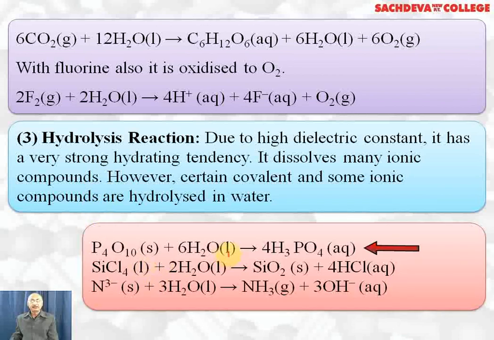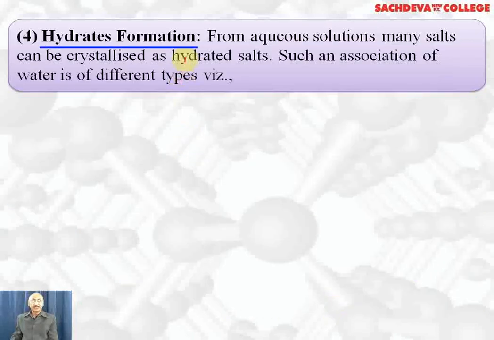P4O10, when hydrolyzed by water, gives phosphoric acid. SiCl4, when hydrolyzed by water, gives silicon dioxide plus 4HCl. Silicon dioxide, if further dissolved in hot water, will give silicic acid. All nitride ions get hydrolyzed by water forming ammonia and hydroxides. Next we have hydrate formation.